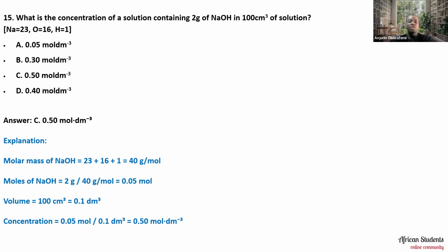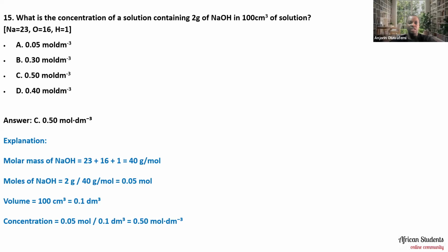Concentration equals mole divided by volume, that's why we say mole per dm cube. The mole of sodium hydroxide as calculated is 0.05 mole and the volume is 0.1 dm cube. So when you do the division, you end up having 0.5 mole per dm cube as your concentration. That's pretty straightforward and simple.